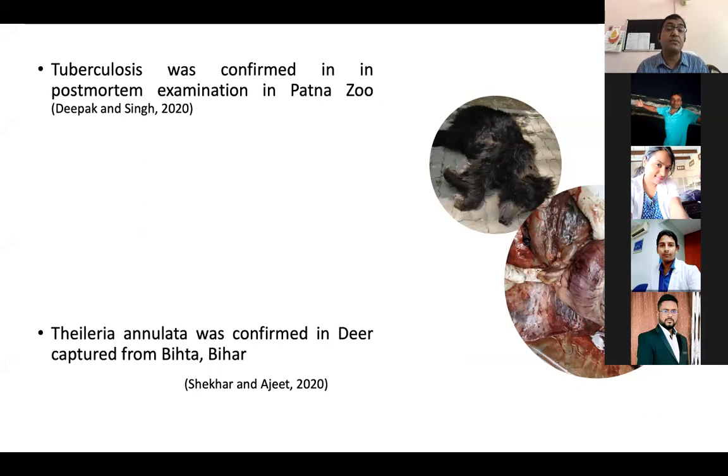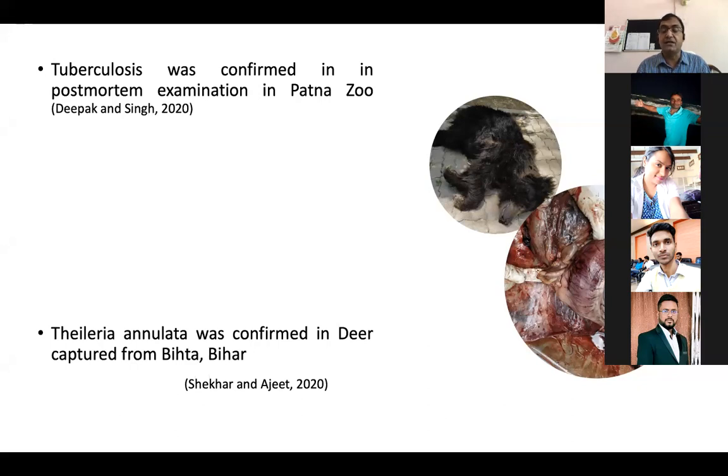This is one of the biggest problems, because, as you know, there are two forms of tuberculosis. One is Mycobacterium tuberculosis, the human tuberculosis. And the second one is more prevalent in our cattle: Mycobacterium bovis. Okay. So there are two forms of tuberculosis.